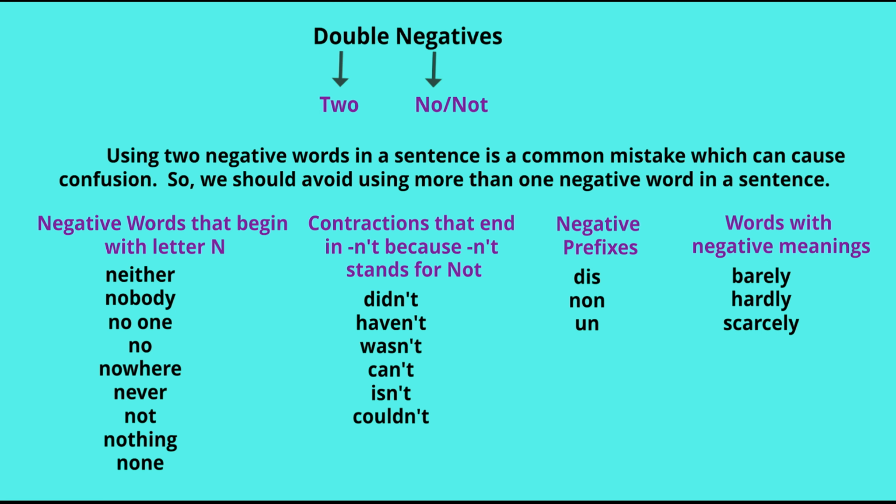Negative words that begin with letter N: neither, nobody, no one, no, nowhere, never, not, nothing, none. Contractions that end in NT, because NT stands for not: didn't, haven't, wasn't, can't, isn't, couldn't. Negative prefixes. So, what is a prefix? Something that comes before the word, right? Prefix: dis, like disdain, non, unacceptable, and words with negative meanings: barely, hardly, scarcely.